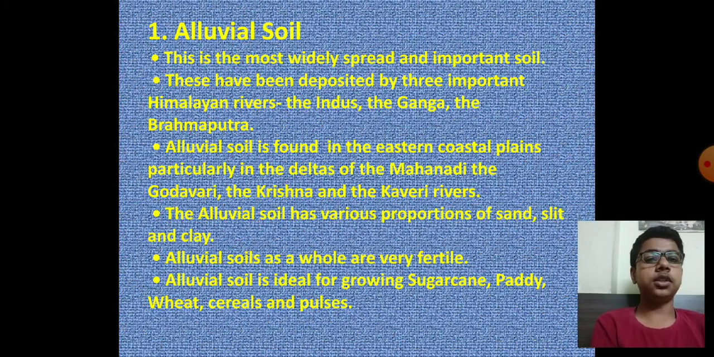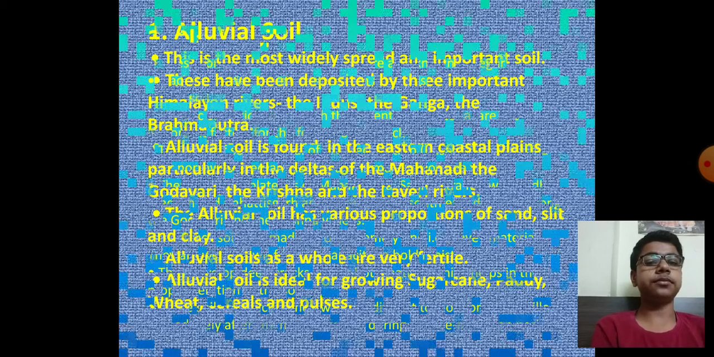Alluvial soil. This is the most widely spread and important soil. These have been deposited by the three important Himalayan rivers, the Indus, the Ganga, and the Brahmaputra. Alluvial soils are found in the eastern coastal plains, particularly in the deltas of the Mahanadi, the Godavari, the Krishna, and the Kaveri rivers. The alluvial soil has various proportions of sand, silt, and clay. Alluvial soils as a whole are very fertile. Alluvial soil is ideal for growing sugarcane, paddy, wheat, cereals, and pulses.